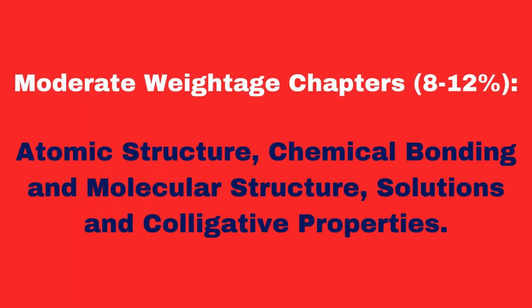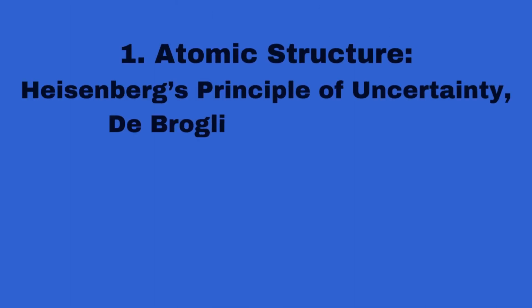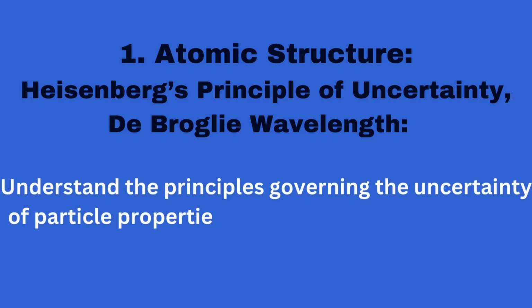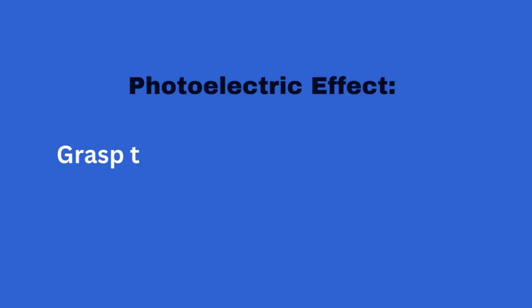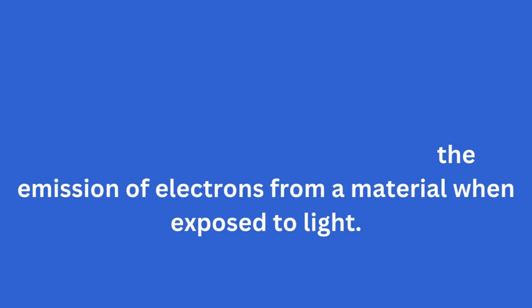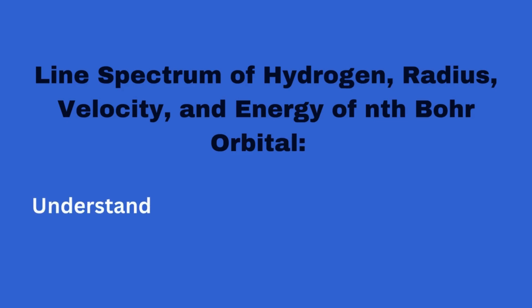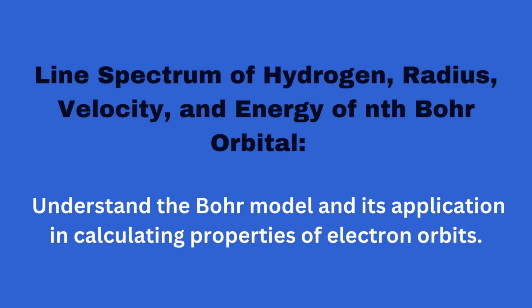Moderate weightage chapters 8 to 12%: Atomic structure, chemical bonding and molecular structure, solutions and colligative properties. Number 1. Atomic structure. Heisenberg's principle of uncertainty, de Broglie wavelength. Understand the principles governing the uncertainty of particle properties and the wave-particle duality of matter. Photoelectric effect. Grasp the phenomena related to the emission of electrons from a material when exposed to light. Line spectrum of hydrogen, radius, velocity, and energy of nth Bohr orbital. Understand the Bohr model and its application in calculating properties of electron orbits.